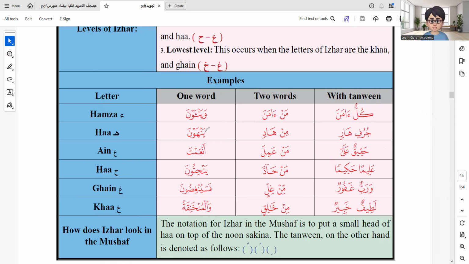As for the noon letter shape, you will always find it has a crescent. Once again, the noon letter, you're going to find it has a crescent in the case of Izhar Halqi. So the crescent here is a sign of clarity of the noon. Once you find that sign, without needing to look at what letter comes after, you know that this noon will be clearly pronounced because it has a crescent, the sukoon sign, on top of it. That's all about Izhar, just in brief.